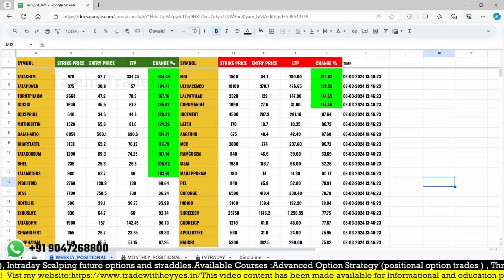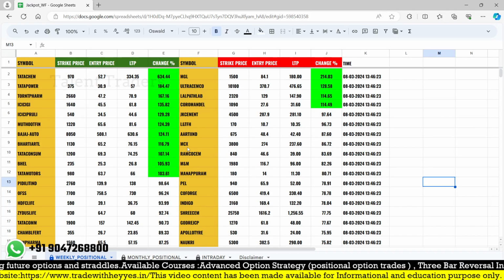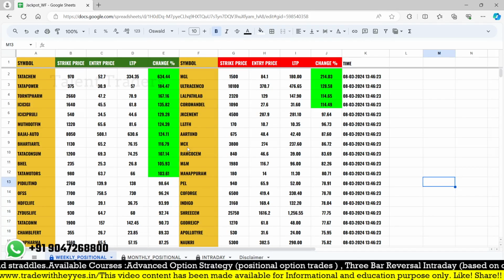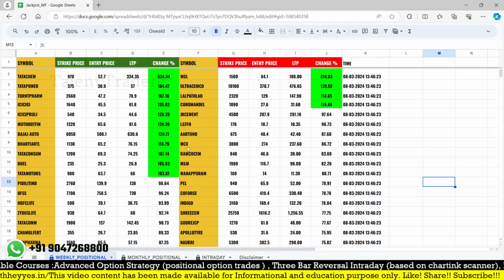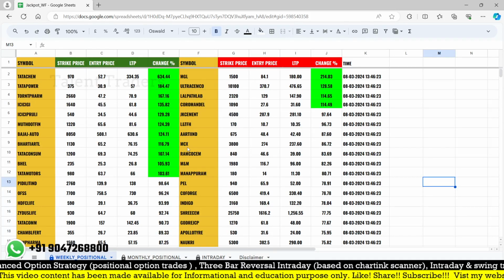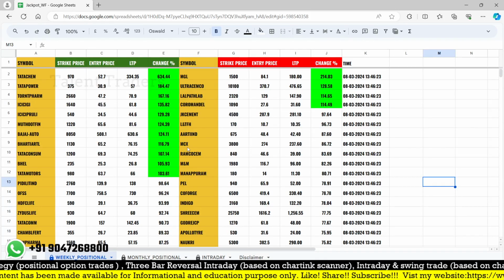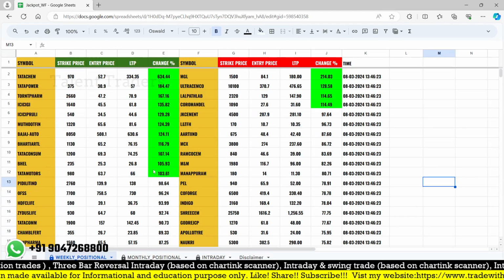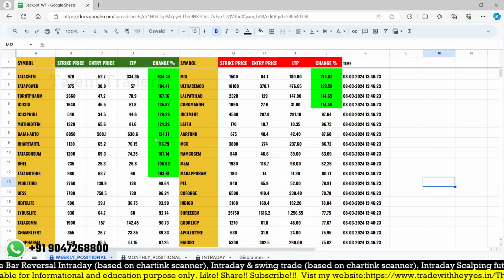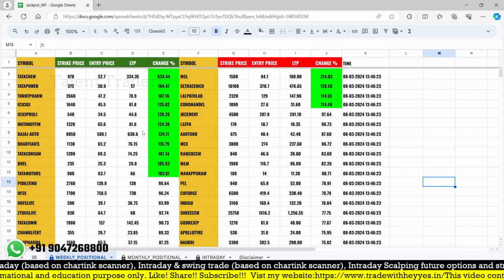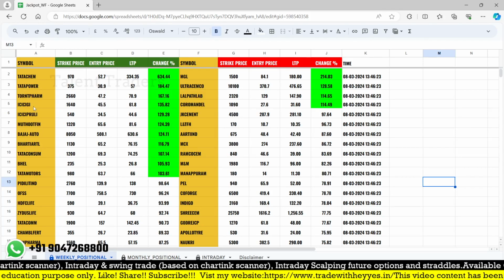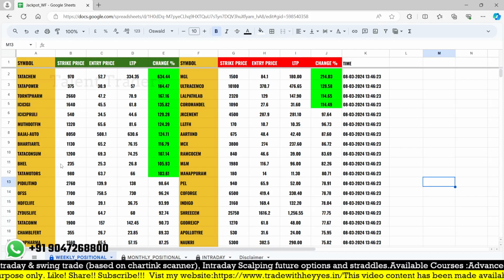Whatever strategy you are currently using, you can apply it to those stocks which are trading in the top. For example, and I'm not suggesting any trade ideas, these are the stocks which are trading in the top. So for Tata Chemical, Tata Power, ICICI, whatever stock is trading in the top.